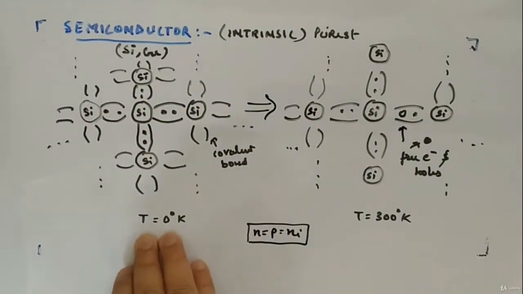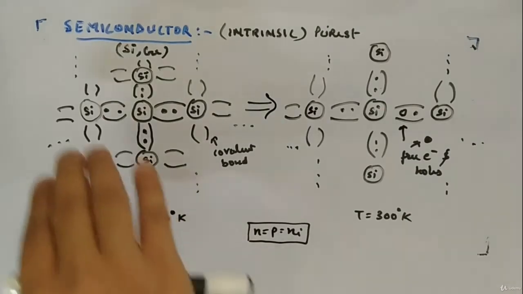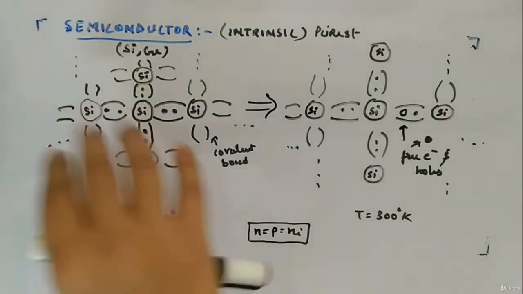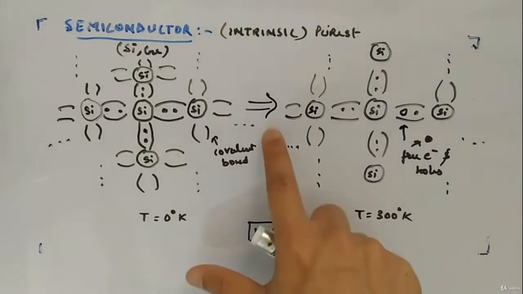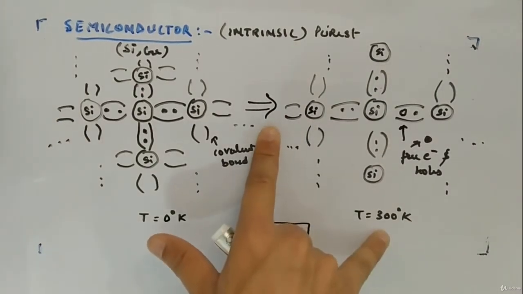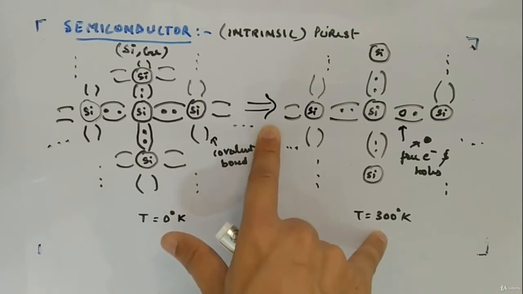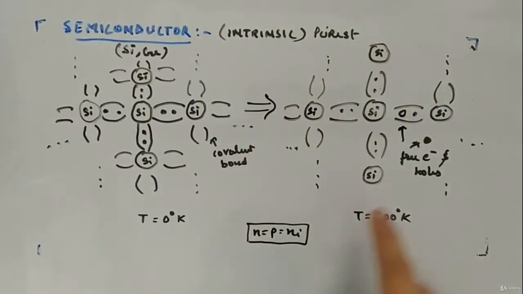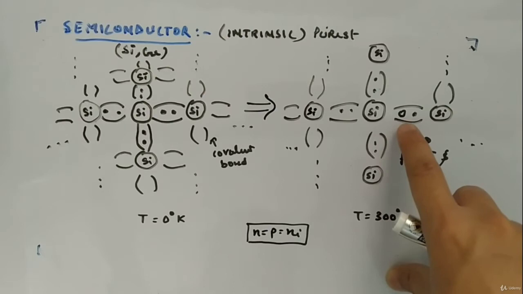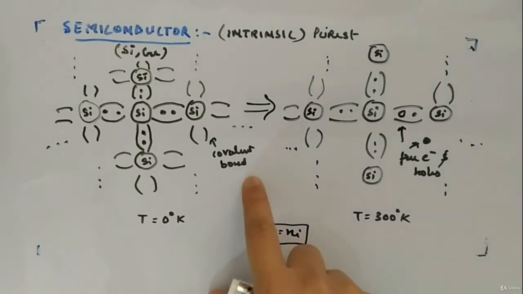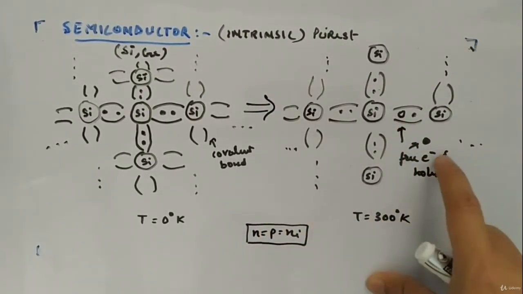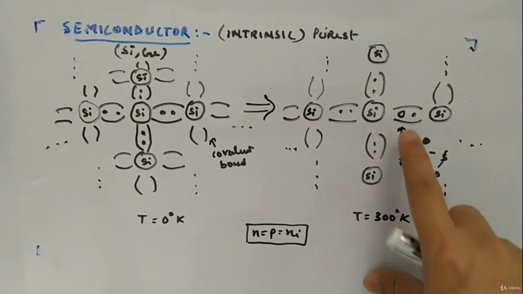Now this is at 0 degrees Kelvin, and there are a lot of silicon atoms connected in this fashion. Now once you apply T equal to 300 degrees Kelvin, some room temperature, what change will you see in the arrangement? Covalent bonds will break, and it will generate one free electron and one hole.